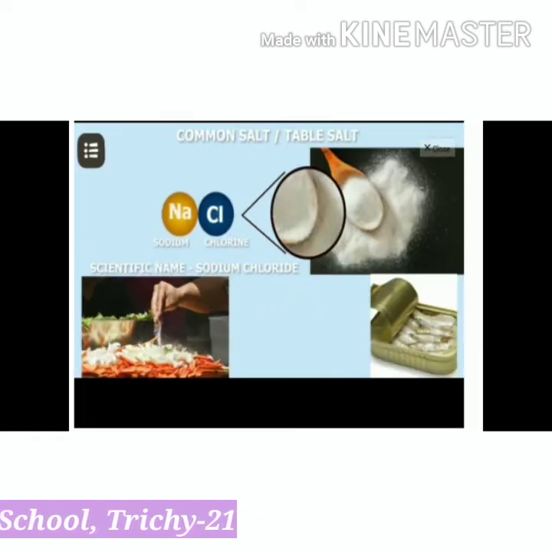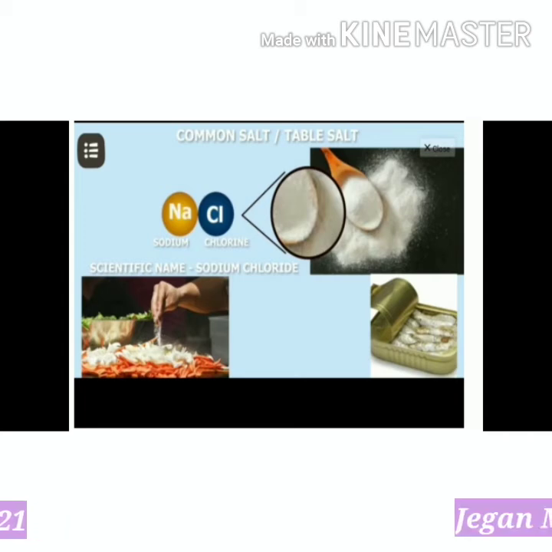Second one, common salt. Its scientific name is sodium chloride. Its chemical formula is NaCl. It contains sodium and chlorine elements. It is a component of our daily diet and a preservative for meat and fish.